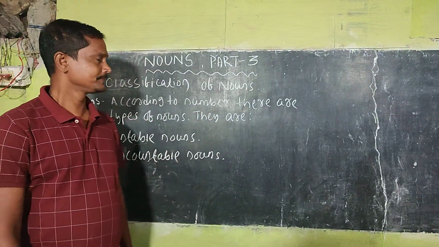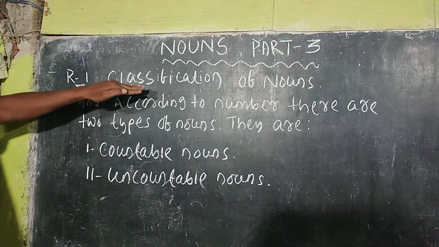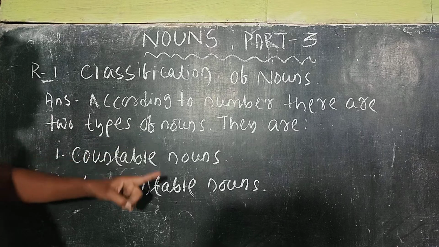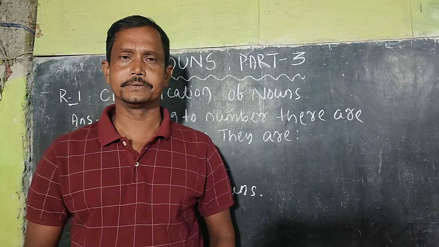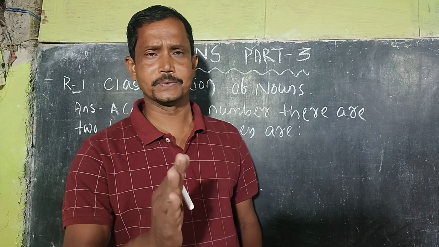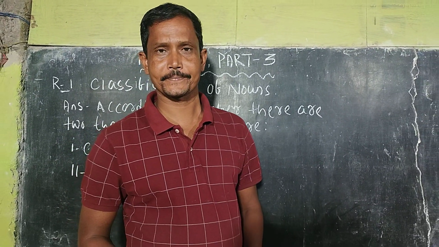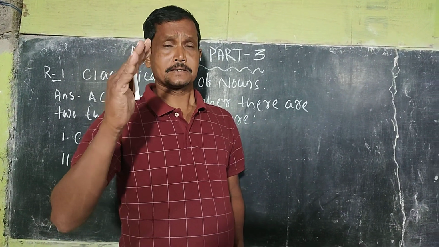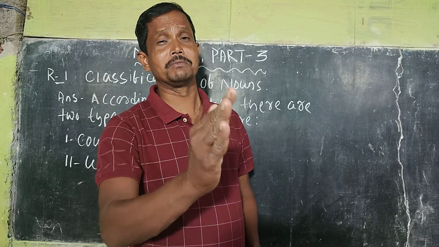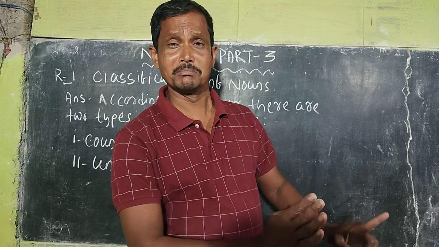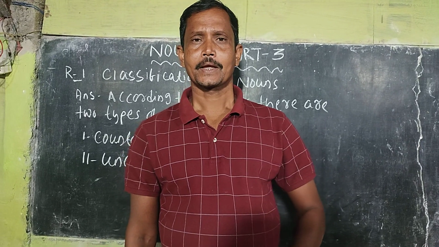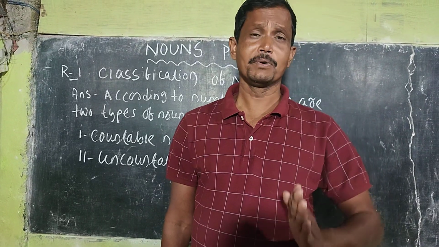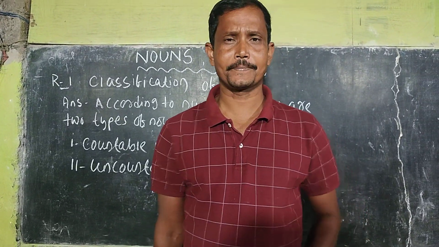Rule number 1. Classification of nouns. In previous videos, I have taught you classification of nouns according to gender. But this video is about classification of nouns according to number. According to number, there are two types of nouns. What are the two types of nouns? The first one, countable, and the second one, uncountable.